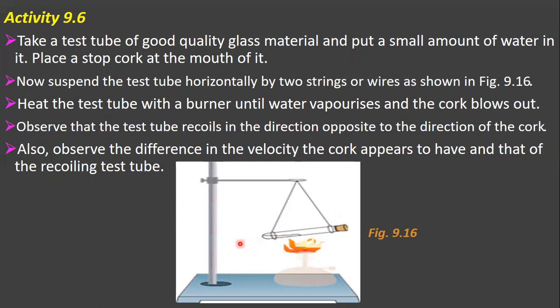See children, why does the cork blow out? When we heat the test tube with the burner, the water inside the test tube expands and changes into vapors. Vapors have a higher volume and they start exerting pressure on the cork. As a result, the cork blows out. Understood children? This is all about the activity.